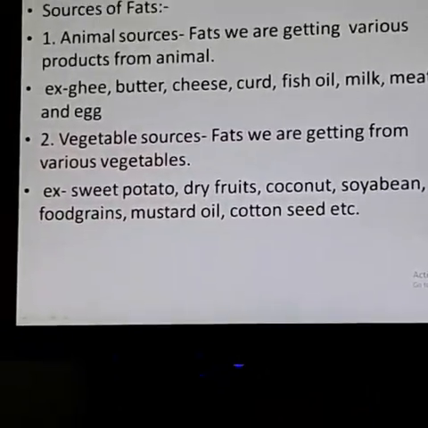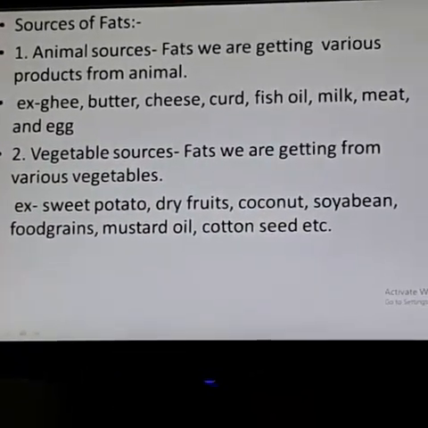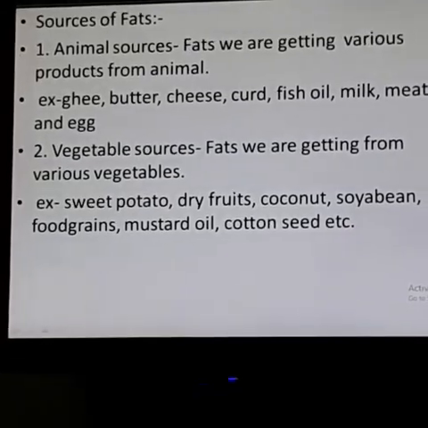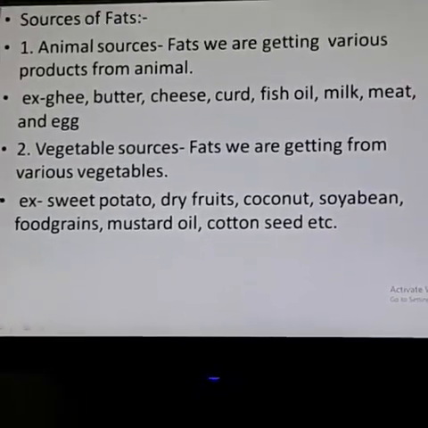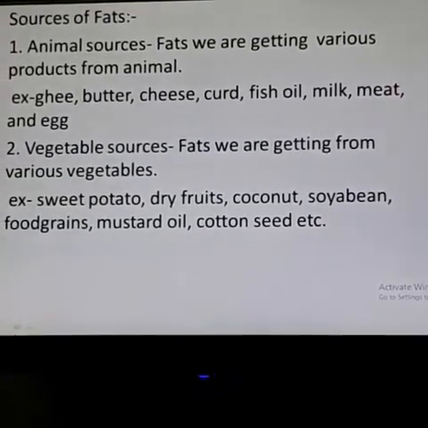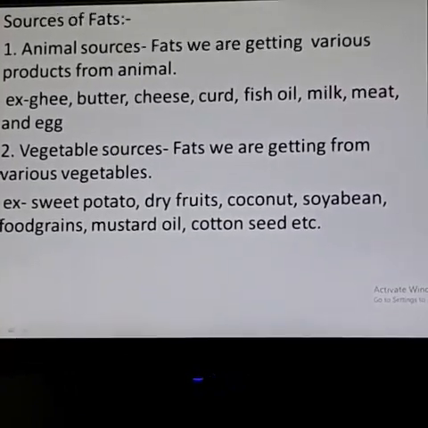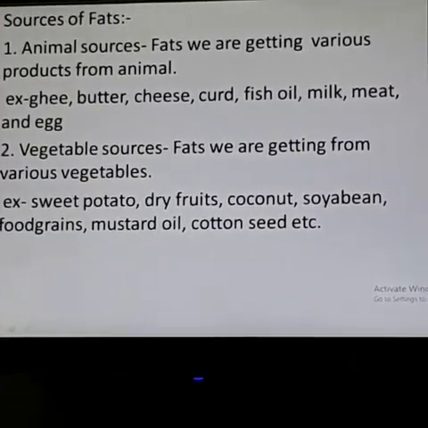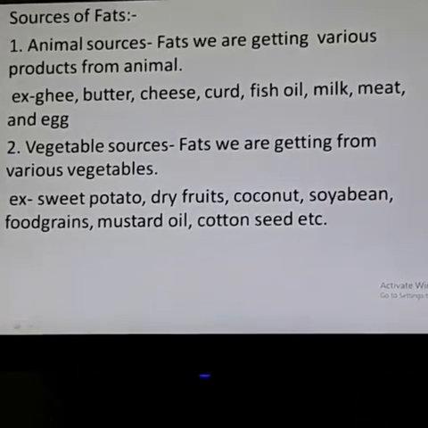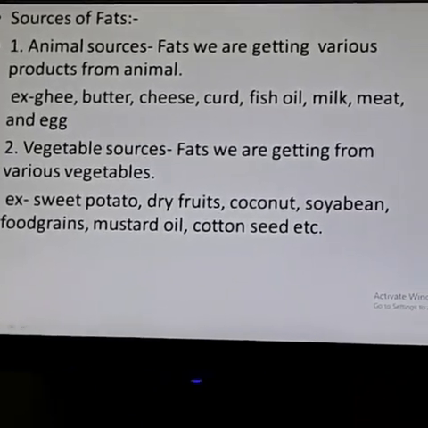First one is animal source. In animal source, we get fats from various products from animals. They are called animal sources of fats. That is ghee, butter, cheese, curd, fish oil, milk, meat and egg, each and everything.